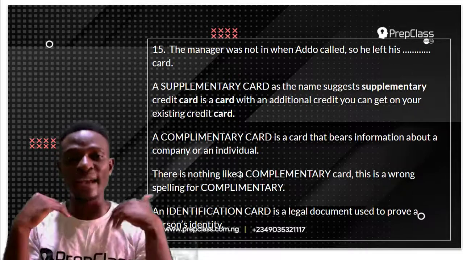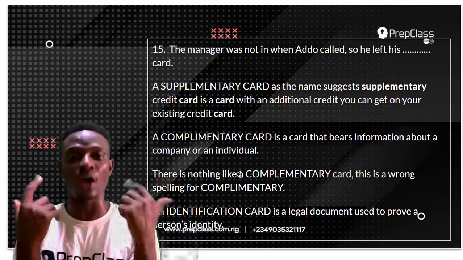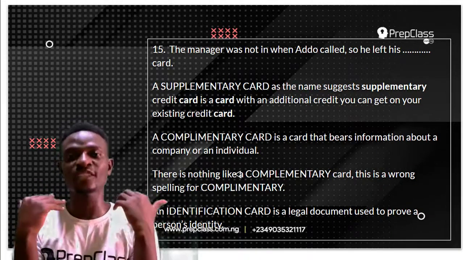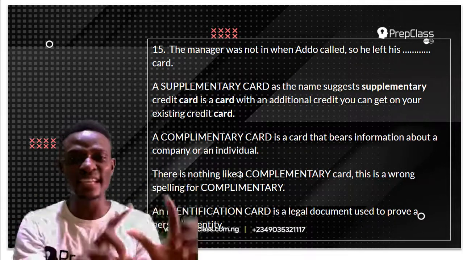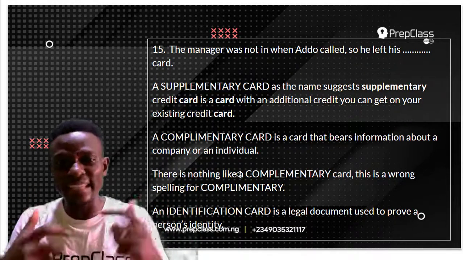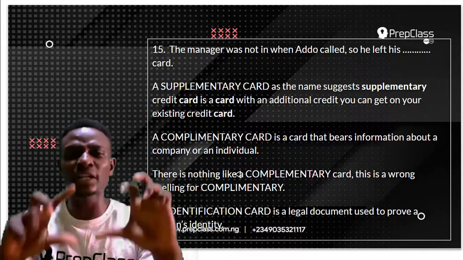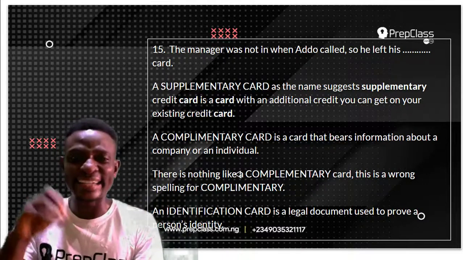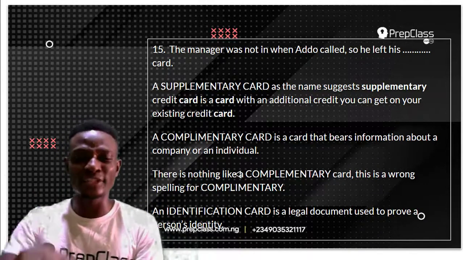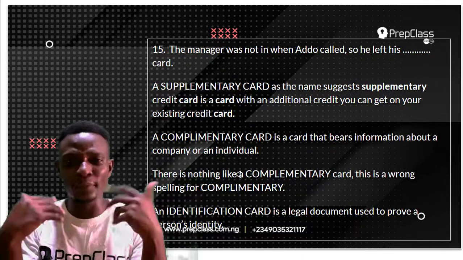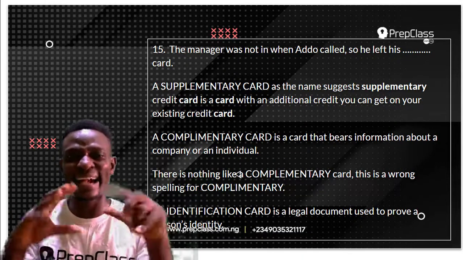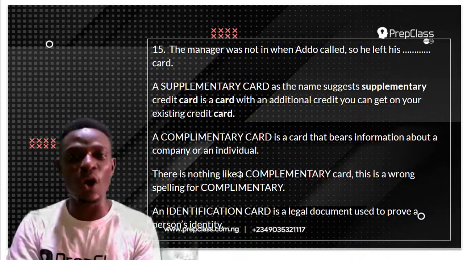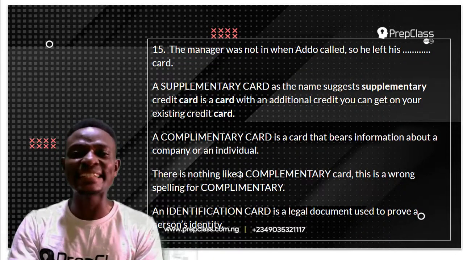Now we are going to explain all of the options one after the other. A supplementary card is a card with an additional credit. When you see something is supplementary, it is an addition. So a supplementary card is a card with an additional credit you can get on your existing credit card.